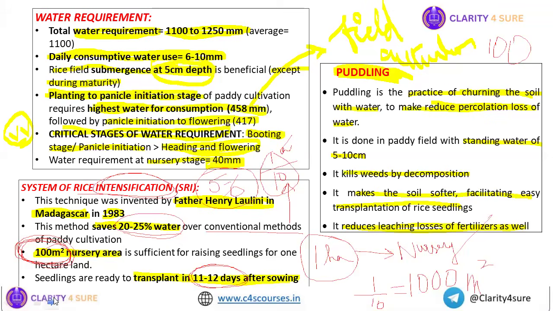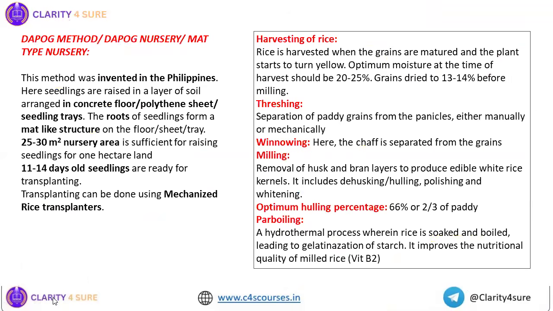Okay, I hope it is clear. Next, we'll go for the Dapog method or Dapog nursery. And we had already seen, while we were seeing about the seed rate, that for Dapog nursery we require only 1.5 to 2 kgs of what, seeds, isn't it? So again here also we are optimizing our resources.